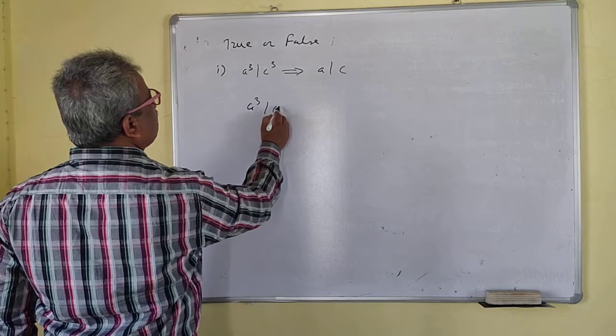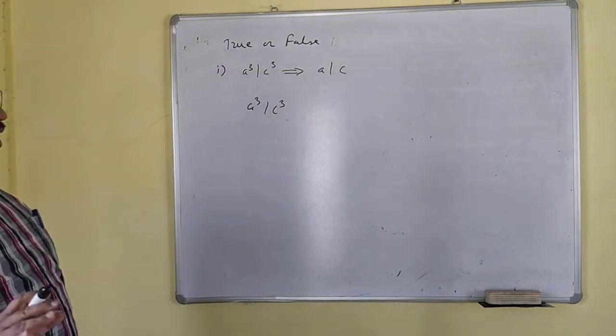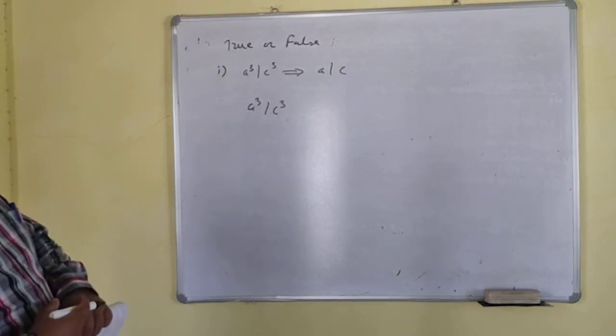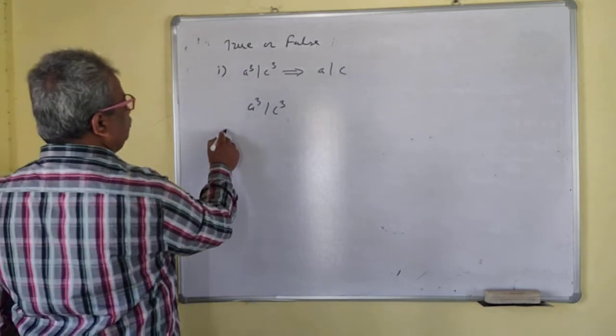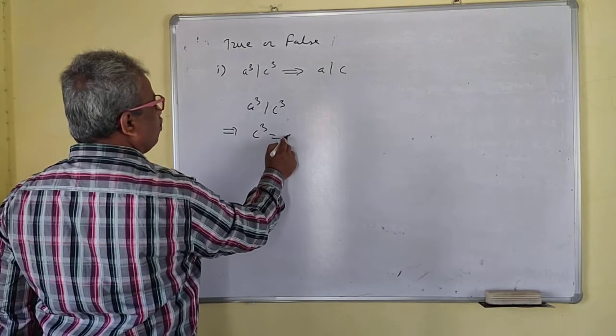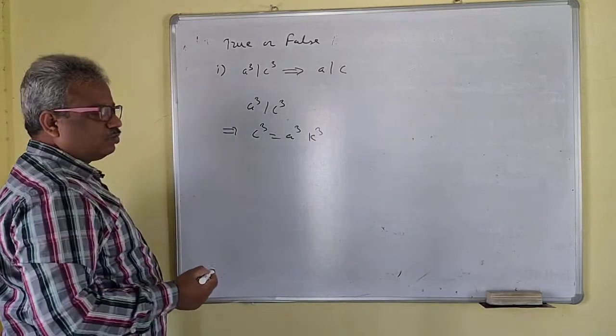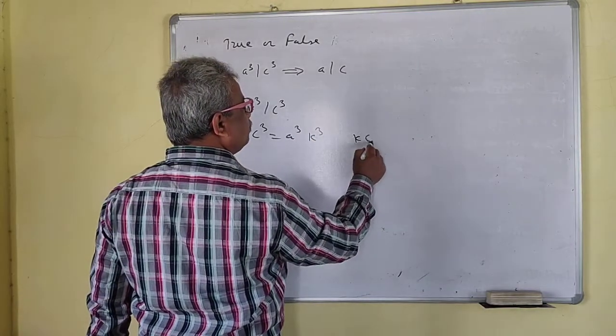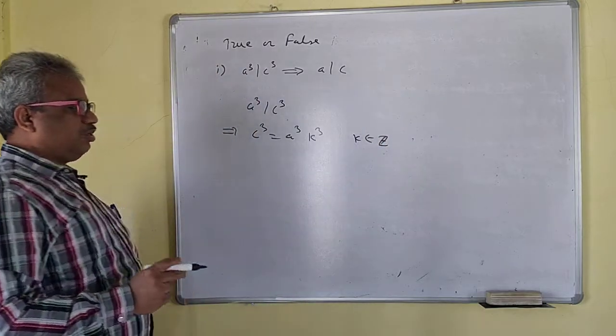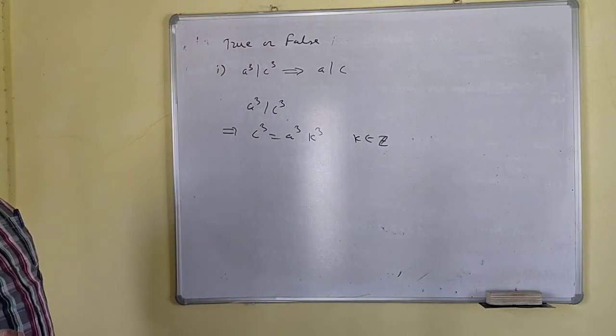A cube divides C cube. What does this imply? C cube is equal to A cube into K cube, where K belongs to Z. K is an integer, and K cube is also an integer. No problem for this one.